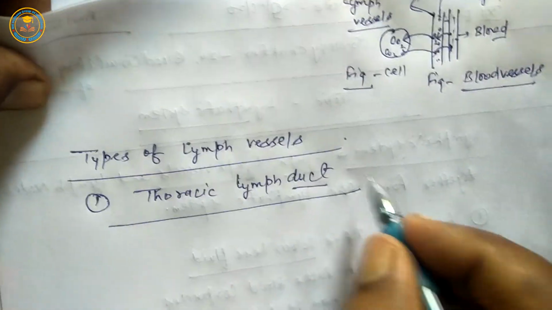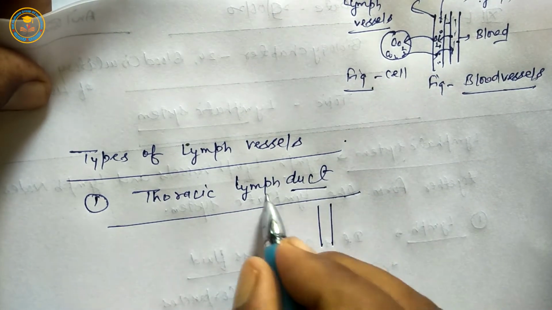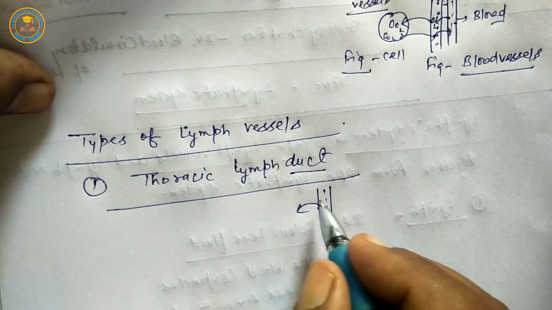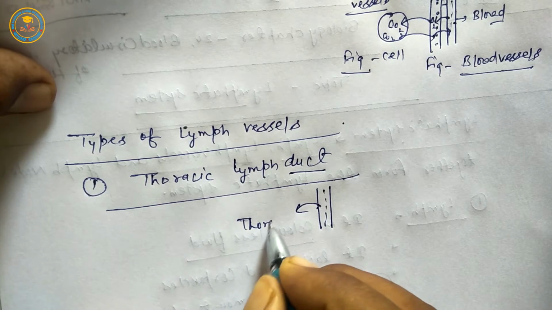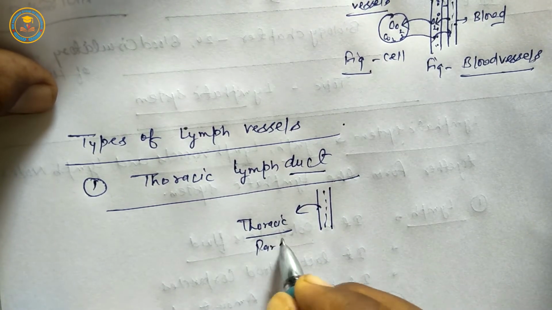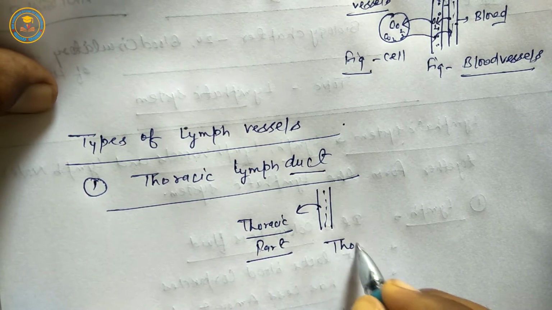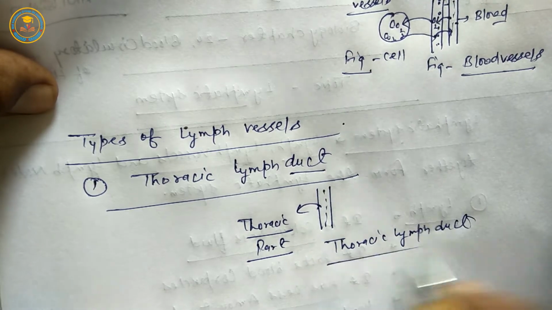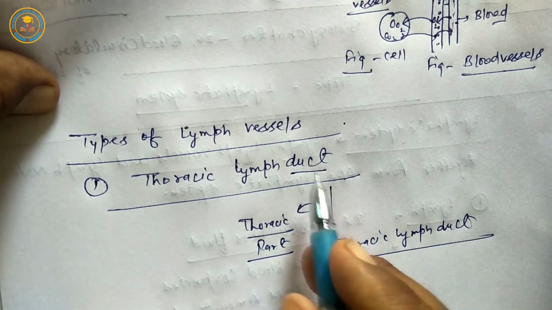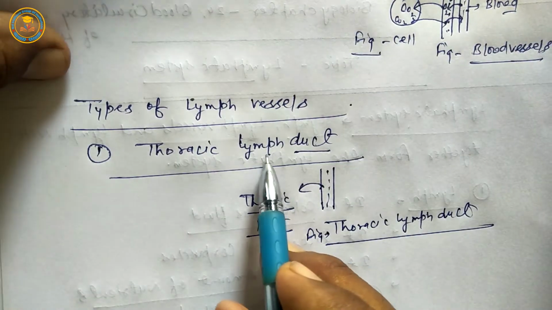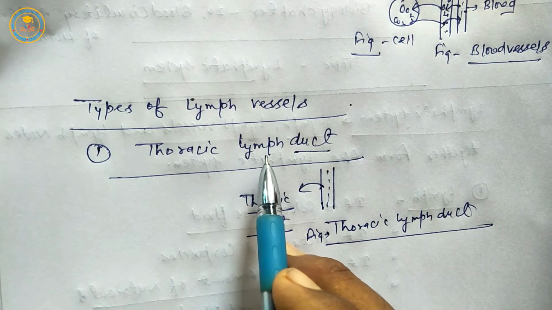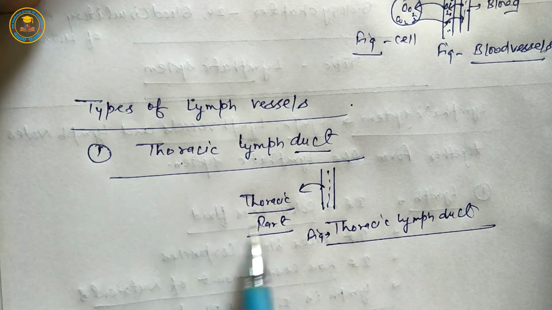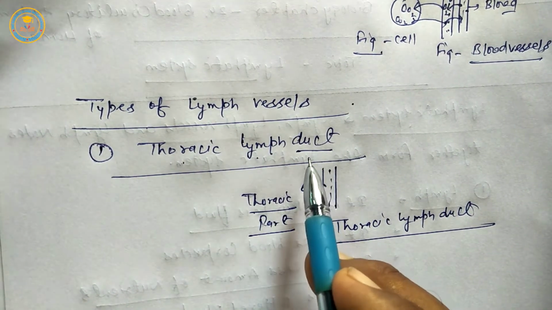A duct means a tube-like structure. Lymph means the filtered part of blood. Next, it is transported in the thoracic part, so it is called the thoracic lymph duct.